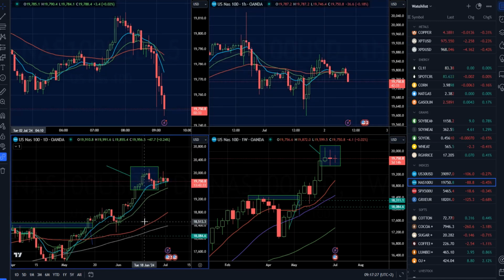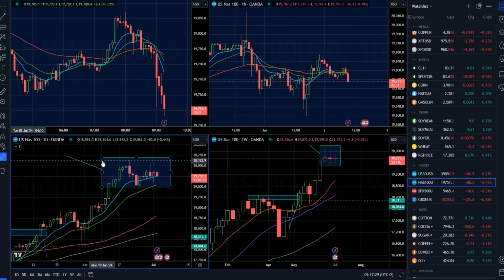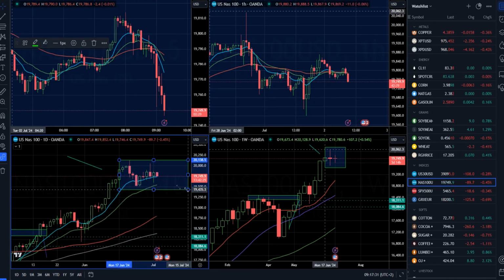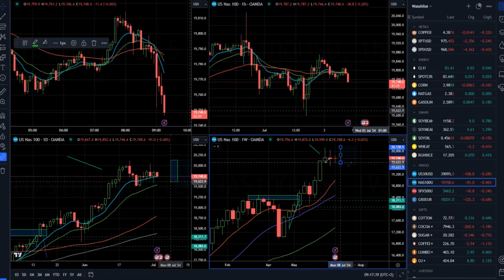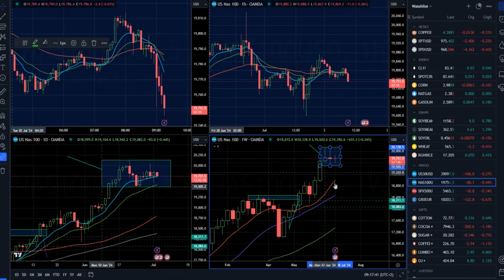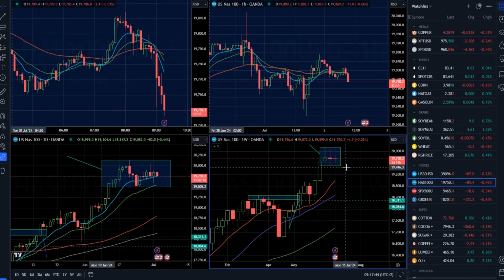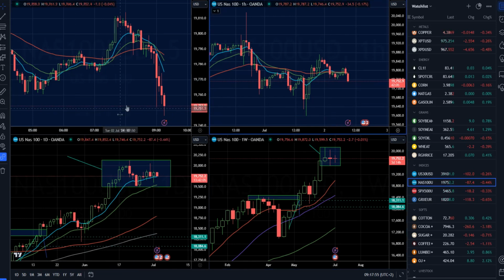And on the NASDAQ, we have pretty much consolidation. So we have a support around 19,500 and a resistance around 20,122. On the weekly time frame, we have a 2-week consolidation. You can see here, if we can break 19,500 and hold below, there will be a potential drop towards 19,000 mark or even 18,600 mark. So pay attention to this consolidation and what potential breakout.